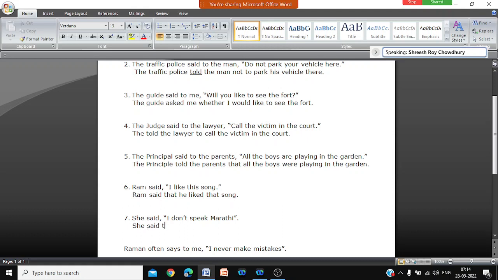She said that. I'm not writing "told" because then you have to write "told me". If you write told, then you have to write "She told me that." Or "She said that." If it is "told", then you have to write "me". She said that she doesn't speak Marathi.